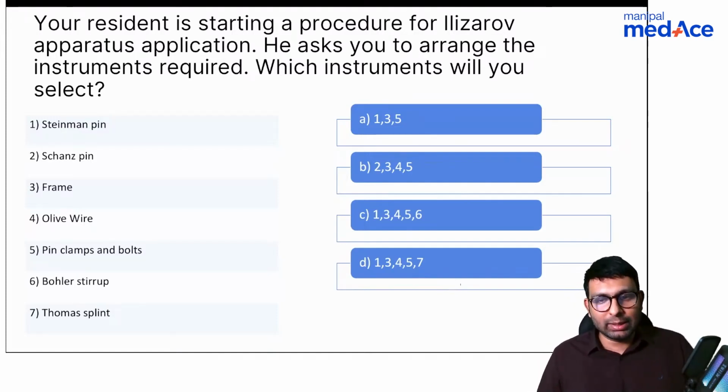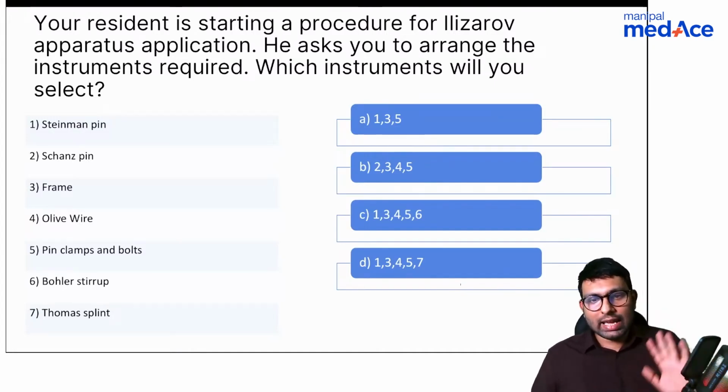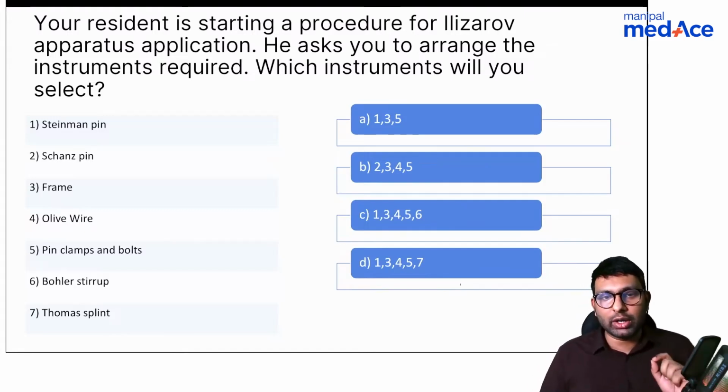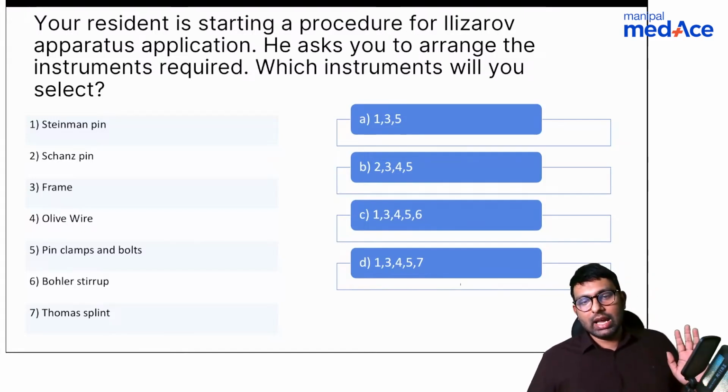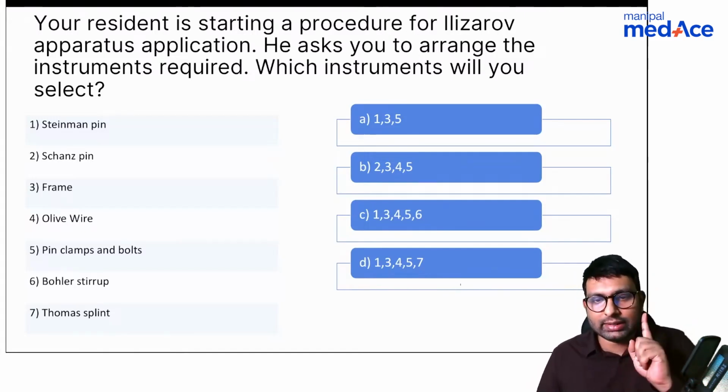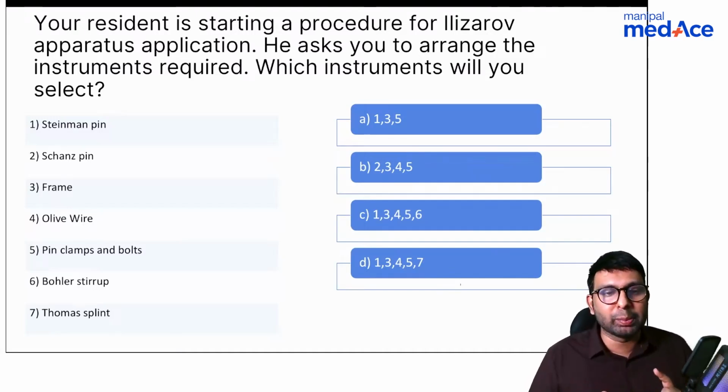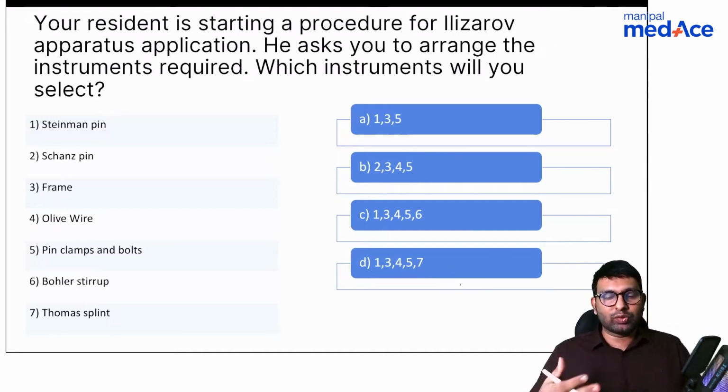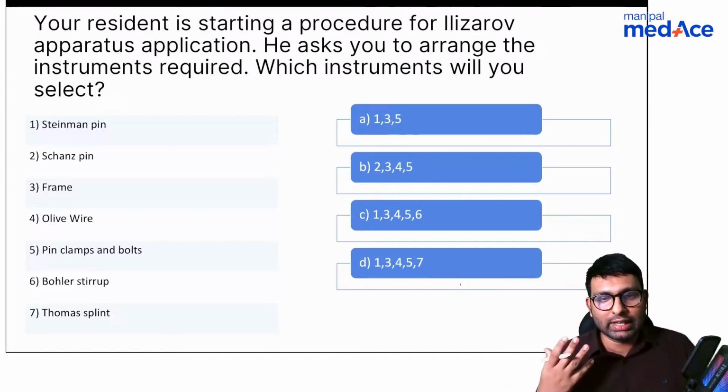Your options are Steinmann pin, Schanz pin, frame, olive wire, pin clamps and bolts, Bohler stirrup and Thomas splint. So these are all your instruments. Which instruments are required to do an Ilizarov apparatus? Even if you know one thing that is definitely required in Ilizarov, please put it up in the comment box. Let's see how much of Ilizarov you have learned. Let's try to recollect all of that. What is required for an Ilizarov fixator?